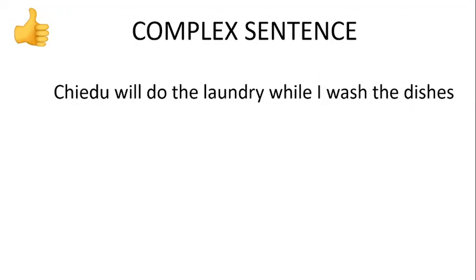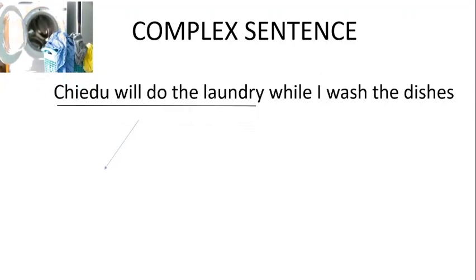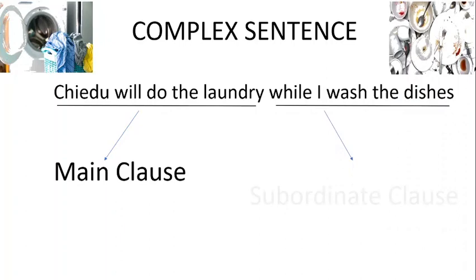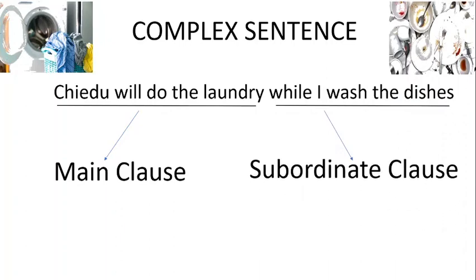We can also see it in compound-complex or complex-compound structures. As long as complex is in the type of structure, we say a subordinate clause will be found there. But look at this. What makes this expression complex? Look at this: Chiedu will do the laundry. What do you call that? That is the main clause because it can stand without the presence of another element. What about while I wash the dishes? Can it stand on its own? No. What happened? You should ask yourself the question and give the answer. Therefore, we have: Chiedu will do the laundry while I wash the dishes.